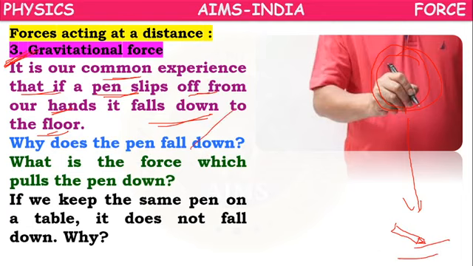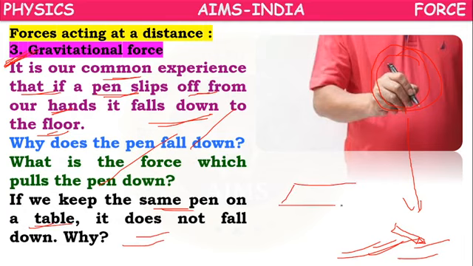So why is it falling down? What is the force which pulls the pen down? It is gravitational force, because the earth has gravitational force which tries to pull all objects down. If we keep the same pen on the table, it does not fall down. Why?